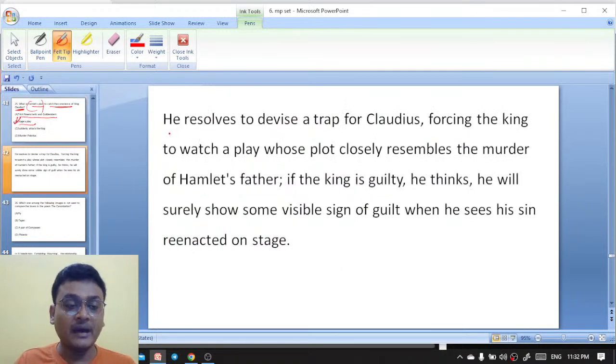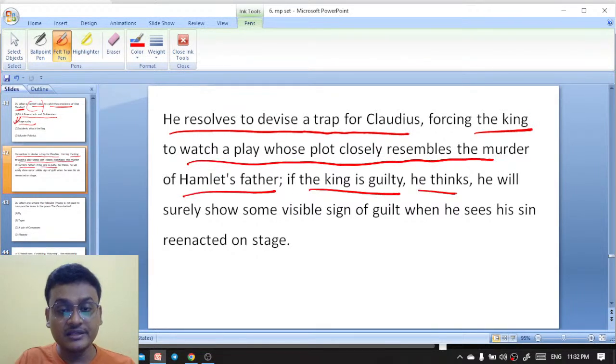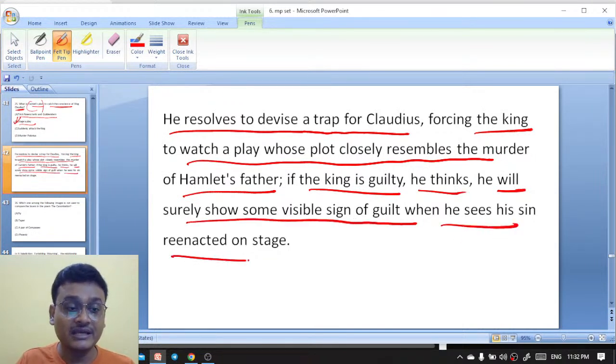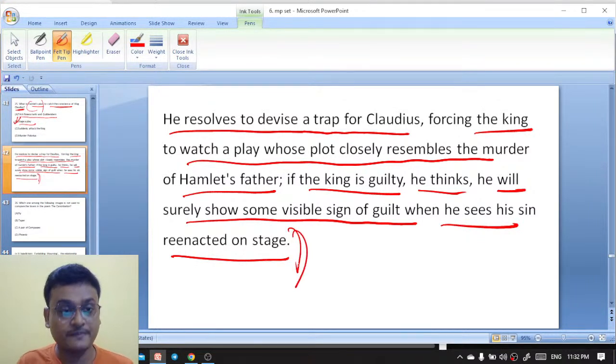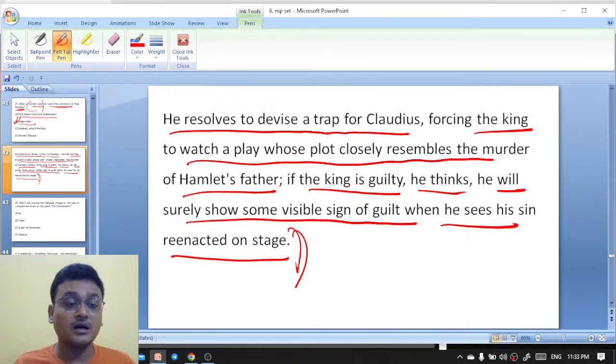Hamlet resolves to devise a trap for Claudius, forcing the king to watch a play whose plot closely resembles the murder of Hamlet's father. If the king is guilty, he thinks he will surely show some visible sign of guilt when he sees his sin reenacted on stage.